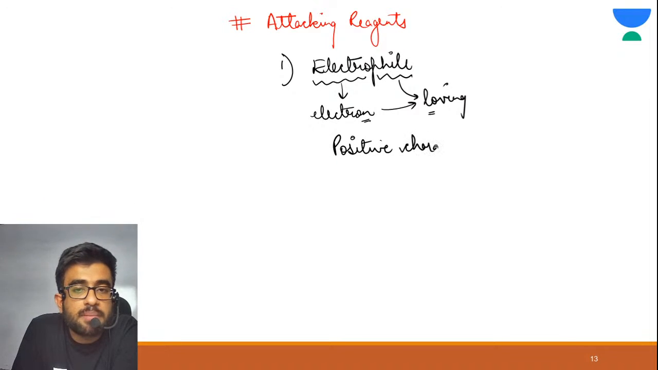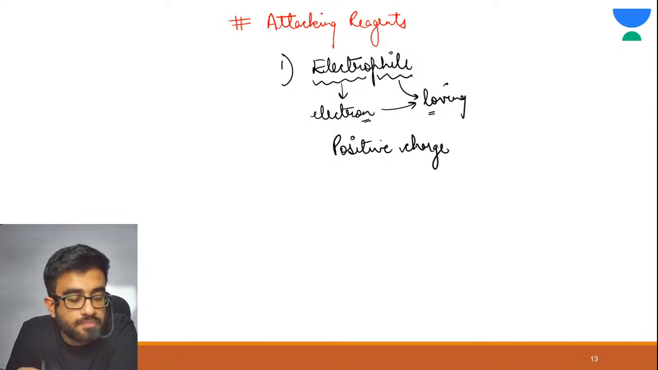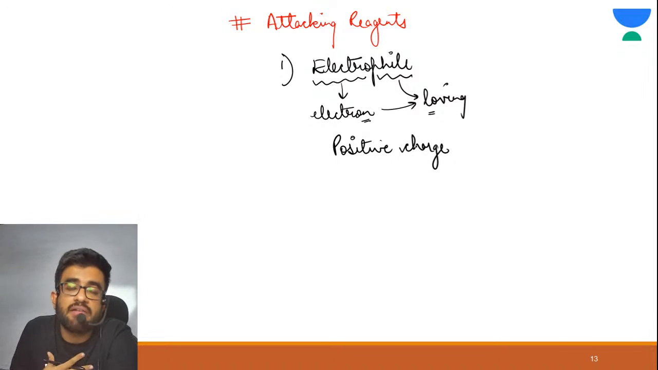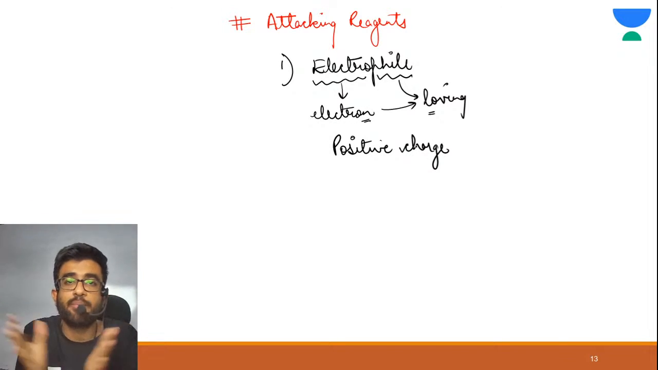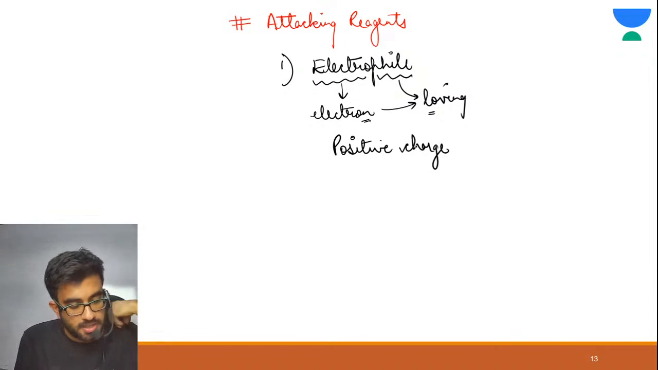Correct? Are you getting my point? Because they love what? Electrons. They love negative charge, so they must be having what? Positive charge. That's why we say opposites attract. Got it? Is it clear now?